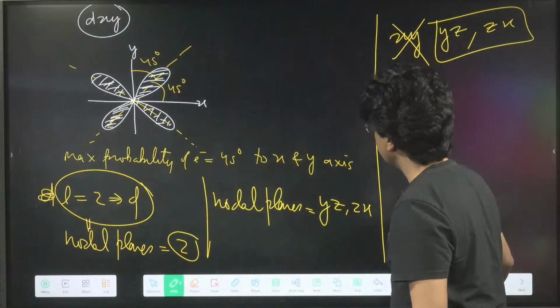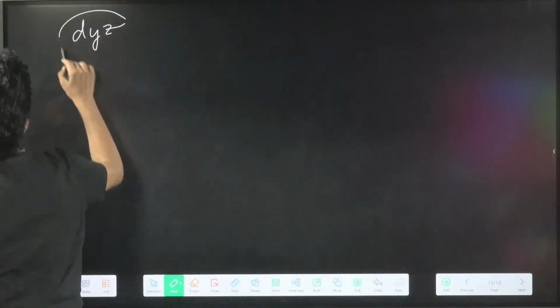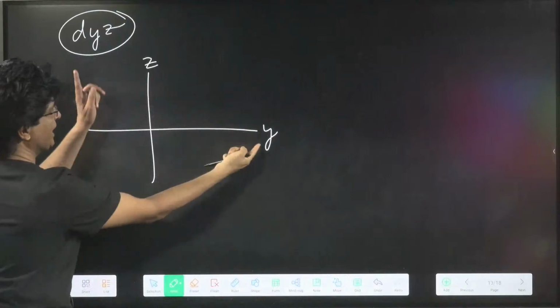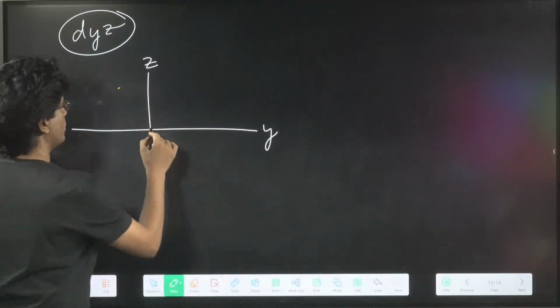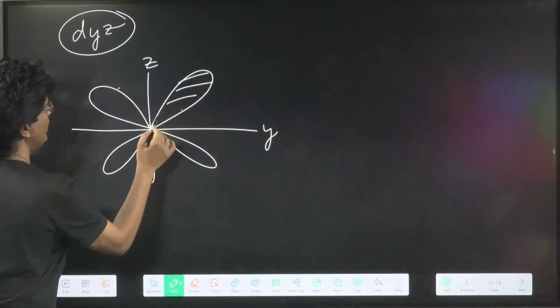And similarly, I'm asking you a question. In dyz, the graph will be the same. This is y, this is z. You can interchange the position of z and y, nothing will change. Don't worry at all. So the same graph will be coming. And the probability of finding electron.